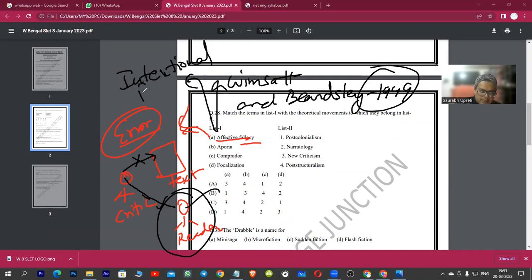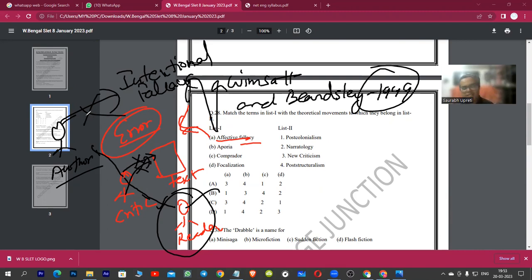Intentional fallacy is again a fallacy done by the critic. Please pay attention. When a critic, instead of going directly to the text, tries to understand the intentions of the author, then he does an error, and that is called intentional fallacy. So basically, the basic premise of new criticism is maintained, which says that anything which goes out of the text is not actually criticism.